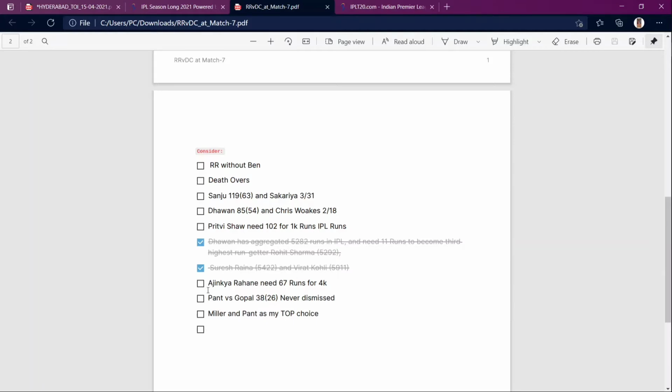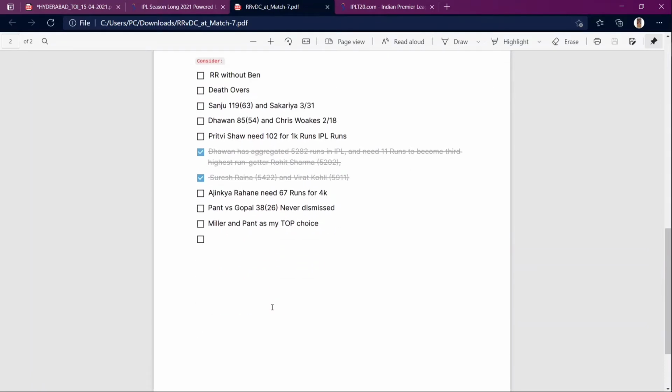Suresh Raina, you can check. Talking about Rahane, he needs 67 runs to have 4,000 IPL runs as well. And Pant versus Gopal, he never missed. Gopal from the last couple of seasons, he didn't have great returns with the ball, so that's what the team management should look after. So that's the thing.